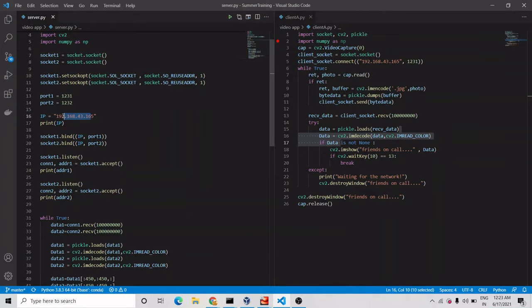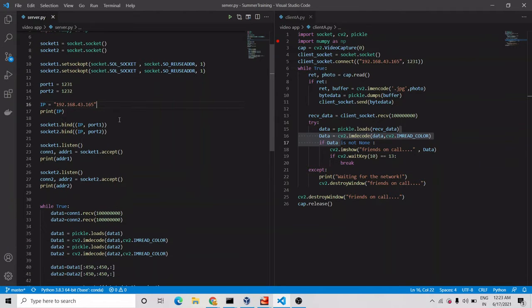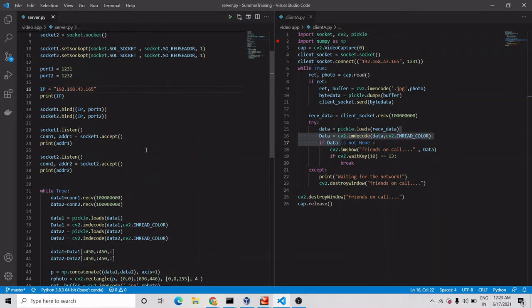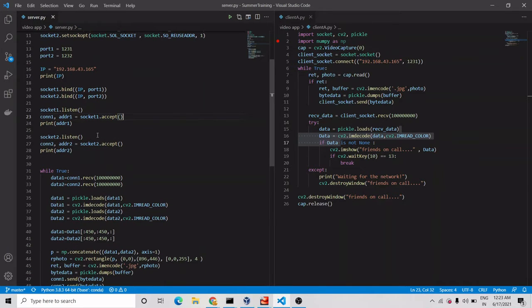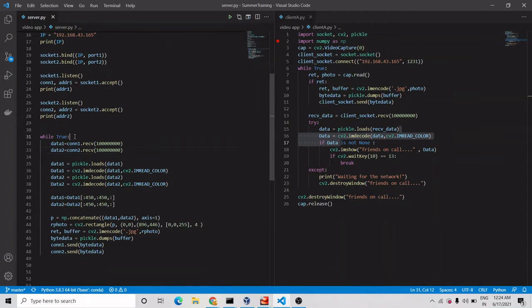Even if we do not mention this IP, everything will work fine. Then we have bound the IP and port. We made this server listen, so that if any client comes, it will provide service to that client. After listen, if a client comes, it will accept the connection request and bind that client. This is the listen mode for client 2, and it will accept the connection request for client 2 also. Now we have put this in a never-ending loop, an infinite loop.